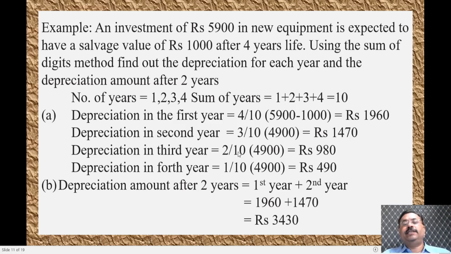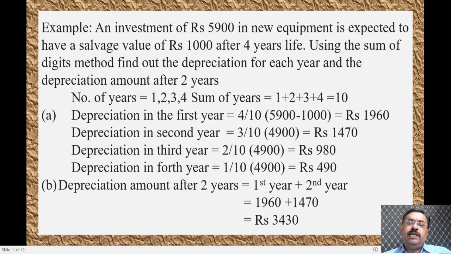Similarly, the depreciation for the third year is 2 divided by 10. That means n minus 2. n is 4, so 4 minus 2 is 2 years that you have. The amount that you will be collecting as depreciation is 980 rupees. Depreciation for the fourth year, that is 1 by 10, is 490 rupees.